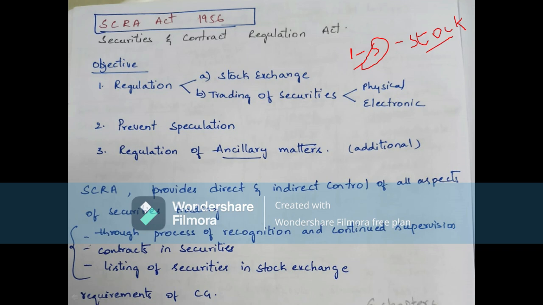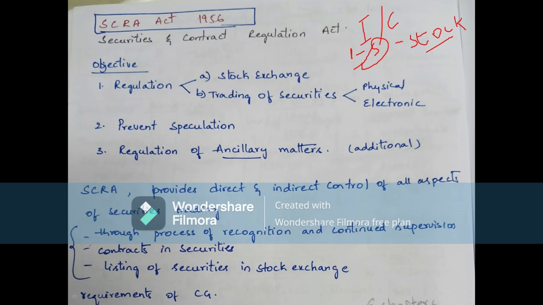In this stock market or share market, investors invest their money. The companies, or else the issuers, go for a public issue to raise their capital funds. Whenever they go for a public issue, definitely the public will come forward to purchase their shares.